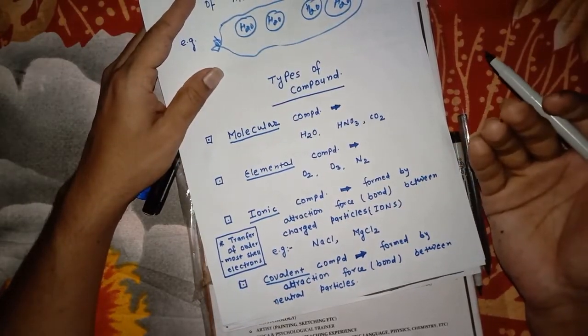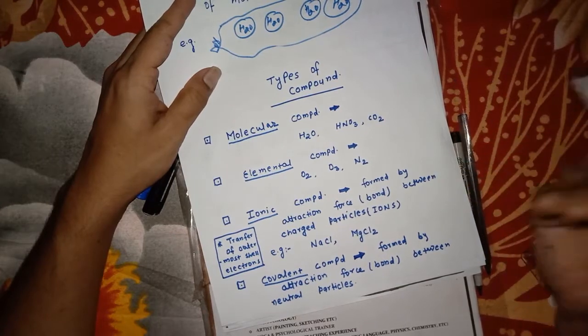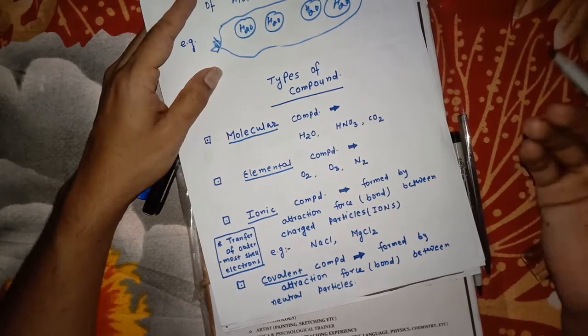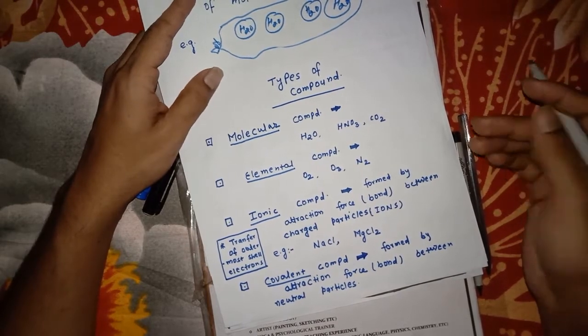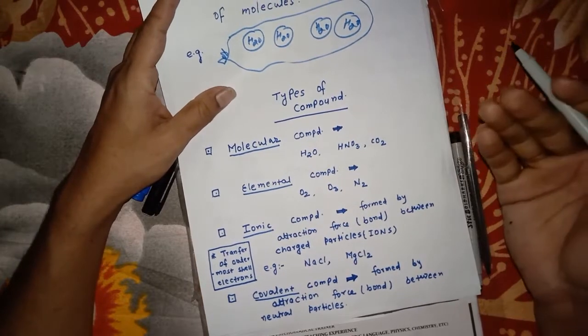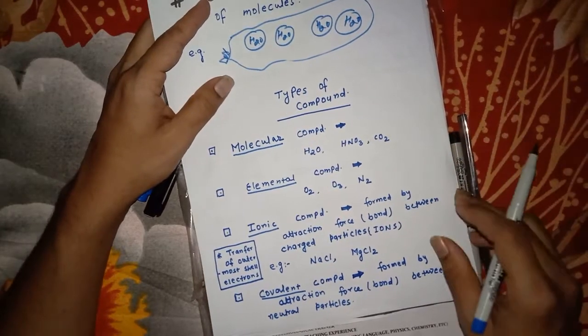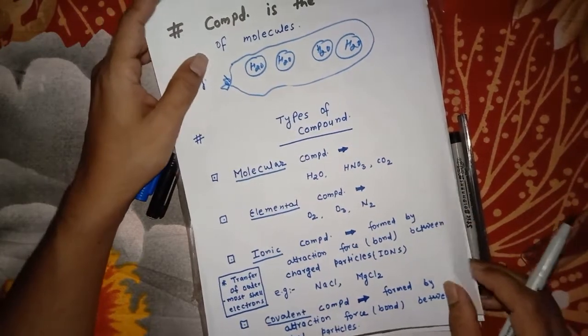Covalent compounds are formed by the sharing of electrons, meaning electrons of one atom can be used by the other atom, and the same number of electrons of the other atom can be used by the first atom. This kind of relationship creates a strong force between atoms which forms a new kind of substance called a covalent compound.